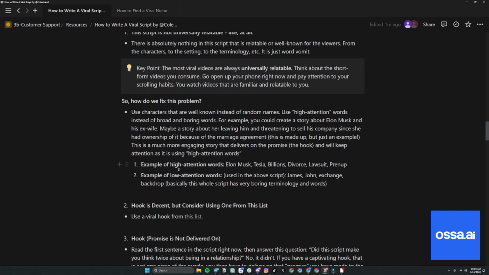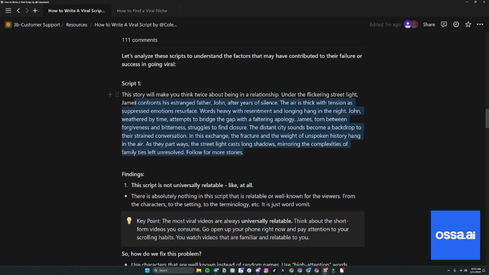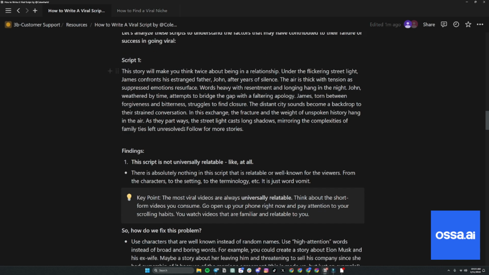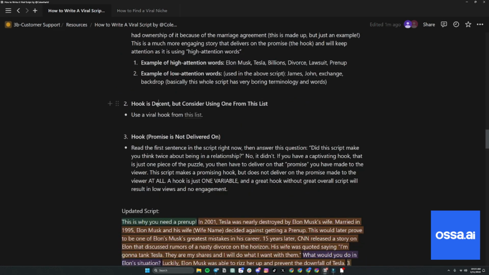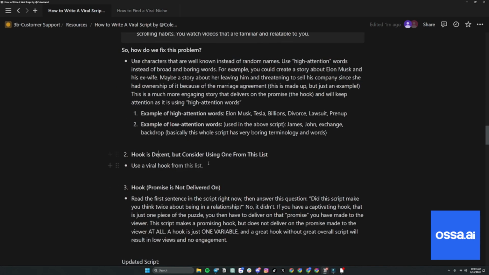So, examples of high attention words. I'll give you some examples and then we'll dive into the changed script. High attention words would be Elon Musk, Tesla, billions, divorce, lawsuit, prenup. Low attention words: James, John, exchange, backdrop. Basically all the words used in this script are very low attention. In other words, nobody relates to them and nobody cares. Nobody cares who John and James are, these random characters. So the hook is decent, but you can consider using one from this list.